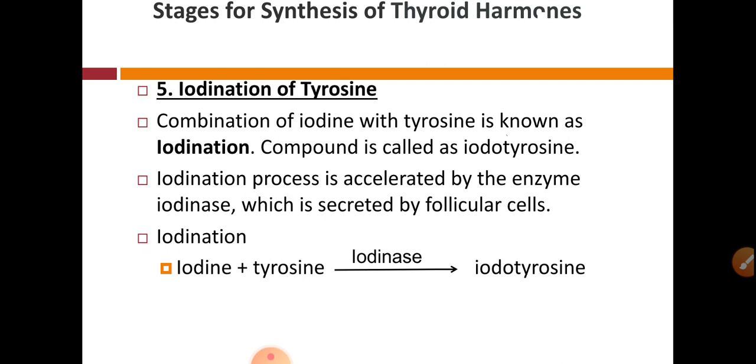The iodination process is accelerated by this enzyme, iodinase, which is secreted by the follicular cells. So the process is iodination: iodine plus tyrosine, and with the help of iodinase it will form the product iodotyrosine.